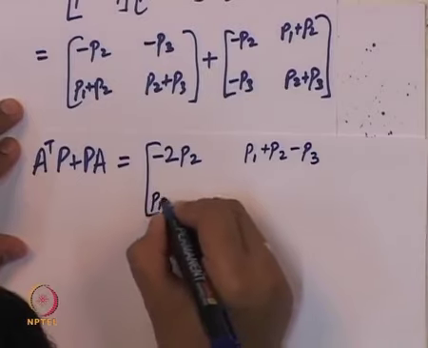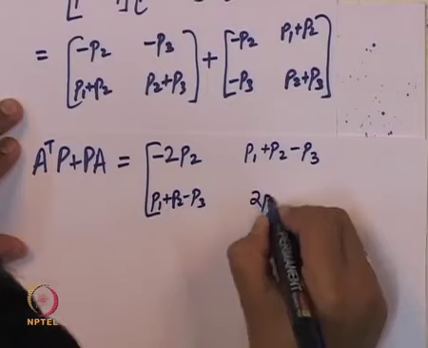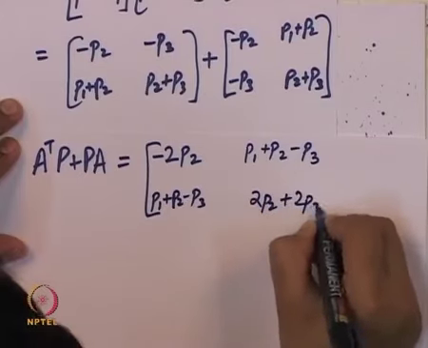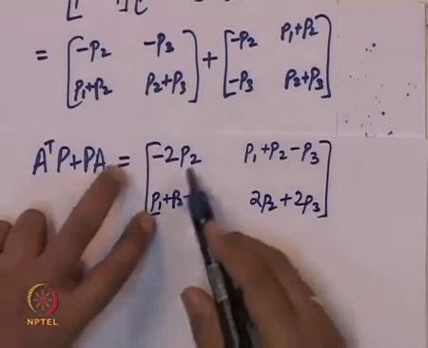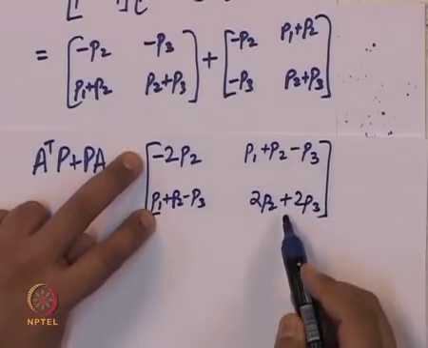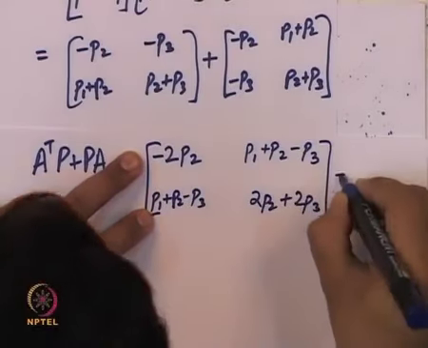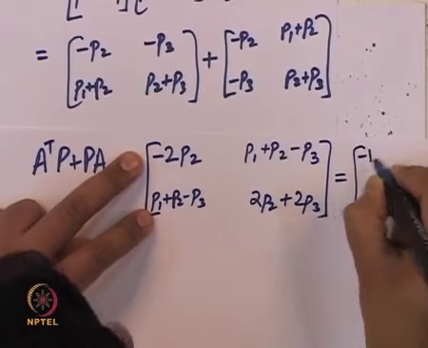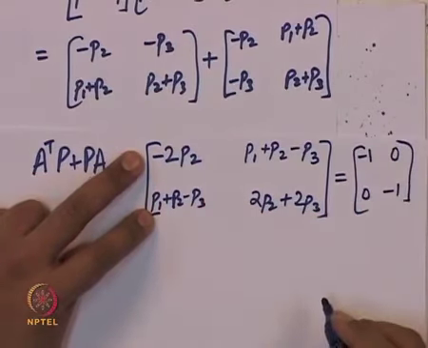Here we get the same thing, P1 plus P2 minus P3, and here we get 2 P2 plus 2 P3. Since P was symmetric, we have got this particular matrix to be symmetric, and that is the reason that we should be choosing Q also to be symmetric. Let us find values P1, P2, P3.